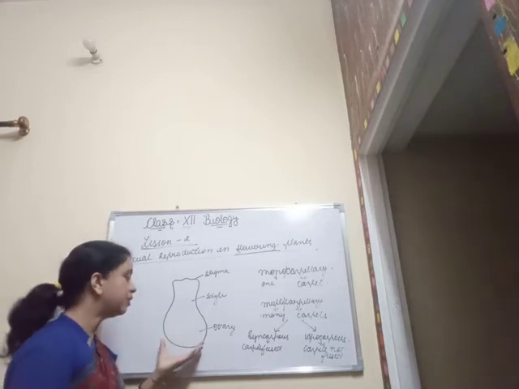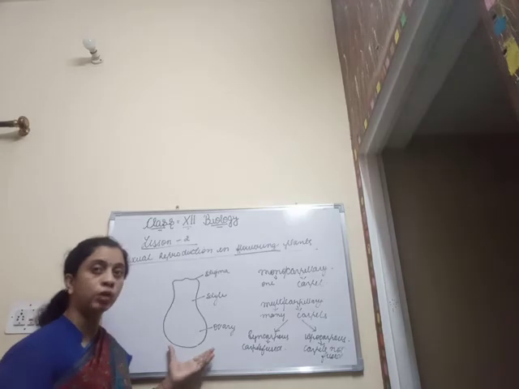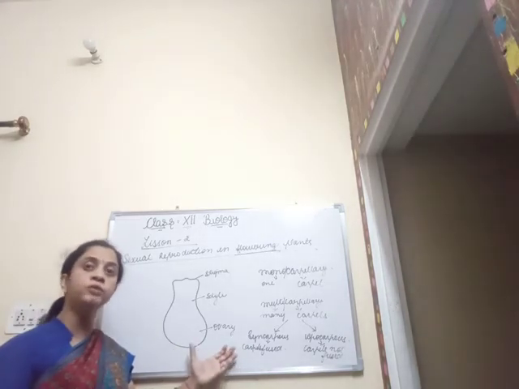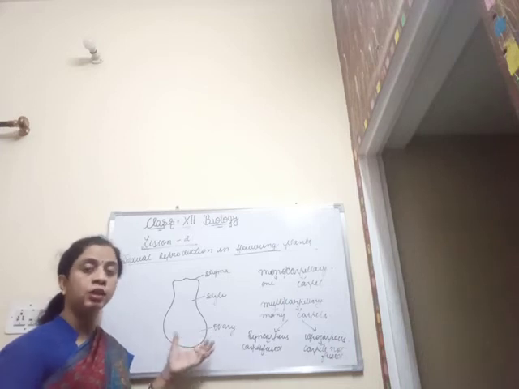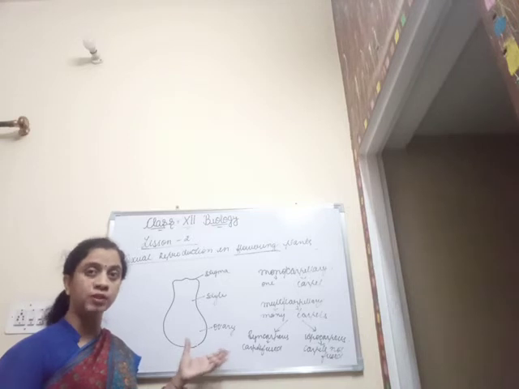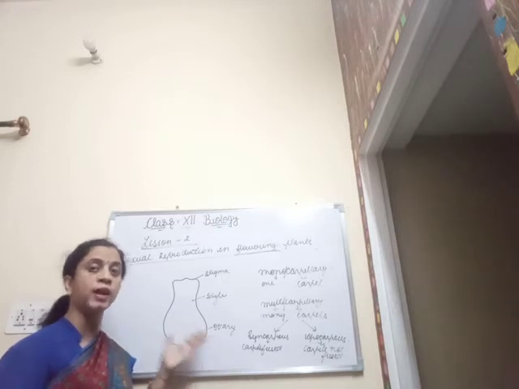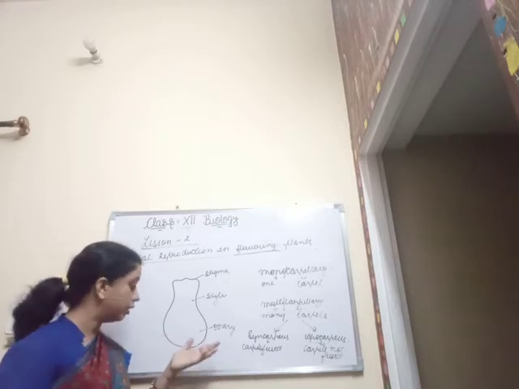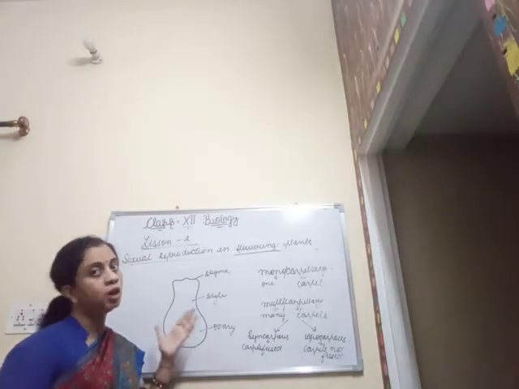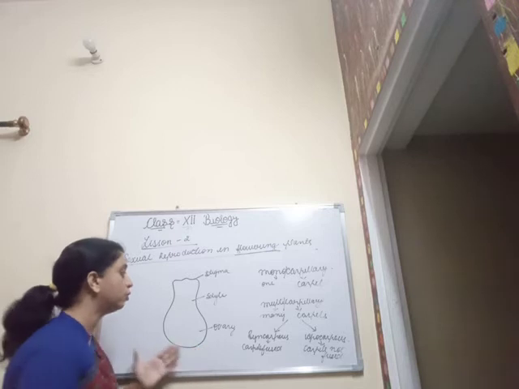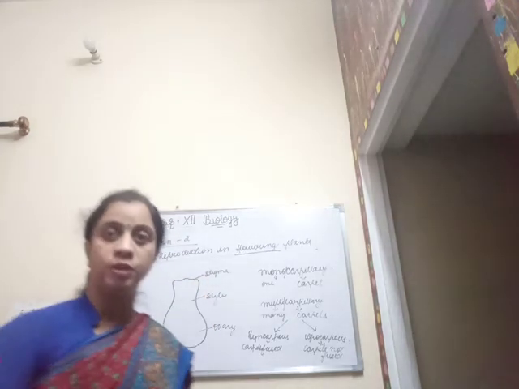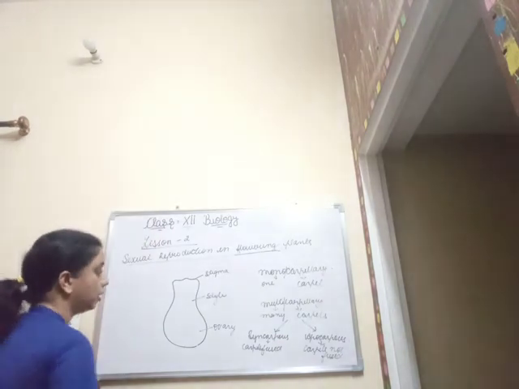Now the basal portion, which is basically swollen in nature, is known as the ovary. It is swollen because it inhabits the ovule within it. The ovule, which is the basic reproductive structure where the actual act of fertilization is going to occur, is present within this ovary, and hence it gives it a basal swollen appearance. So this is all about the structure of a carpel and the terminologies that are associated with the carpels.